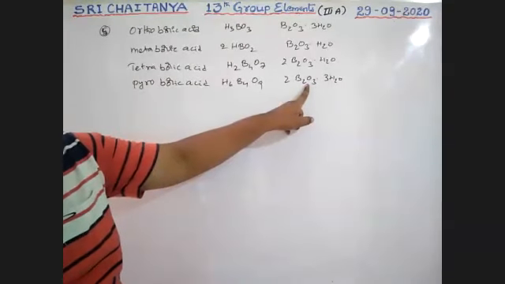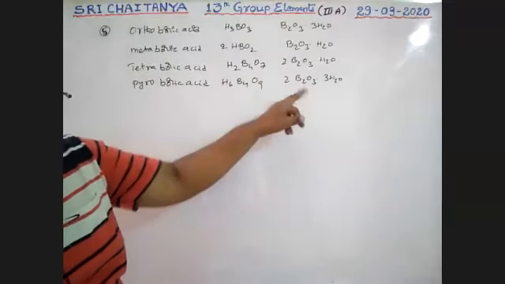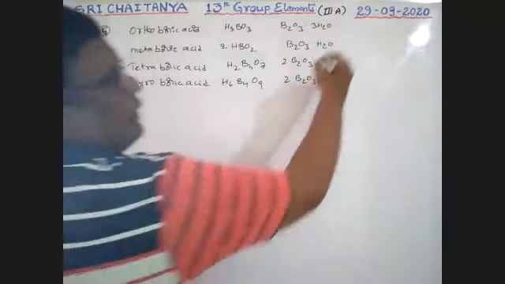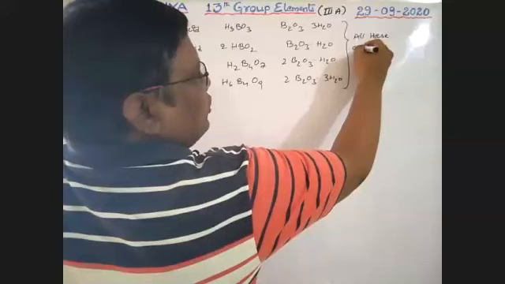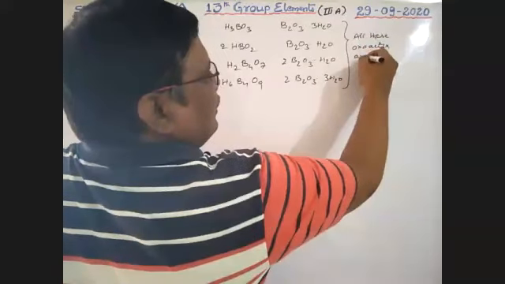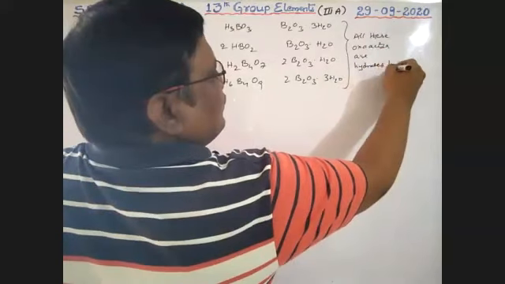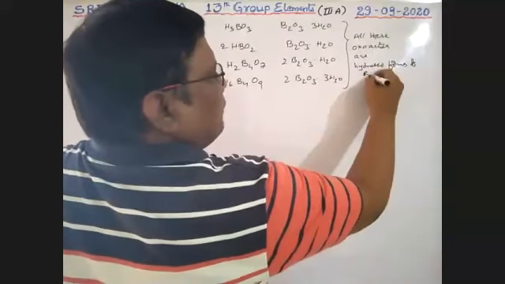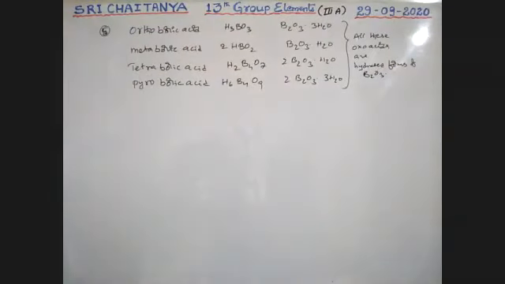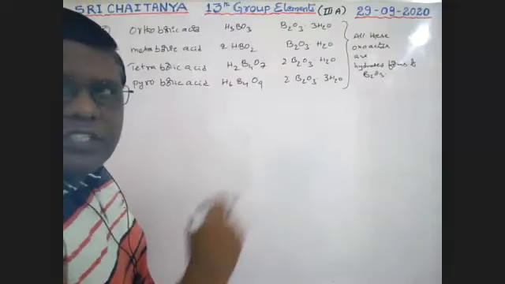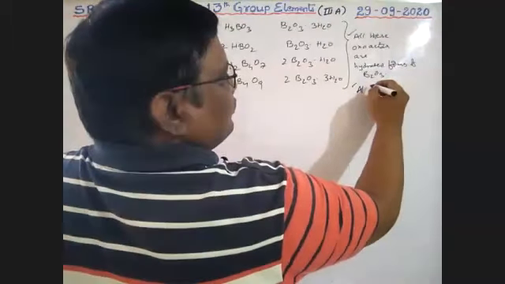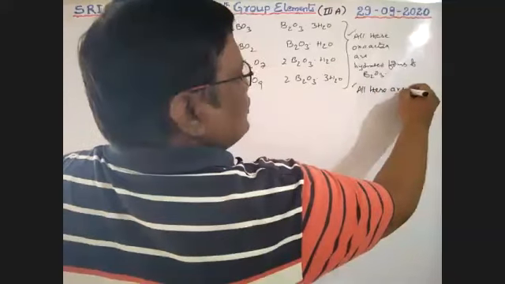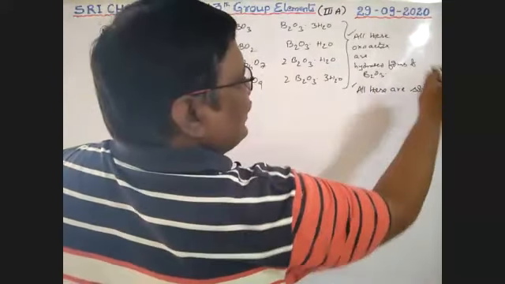All these oxo acids are hydrated forms of B2O3. So B2O3 with different combinations of water. Next, all these are solids. All these are solid compounds.